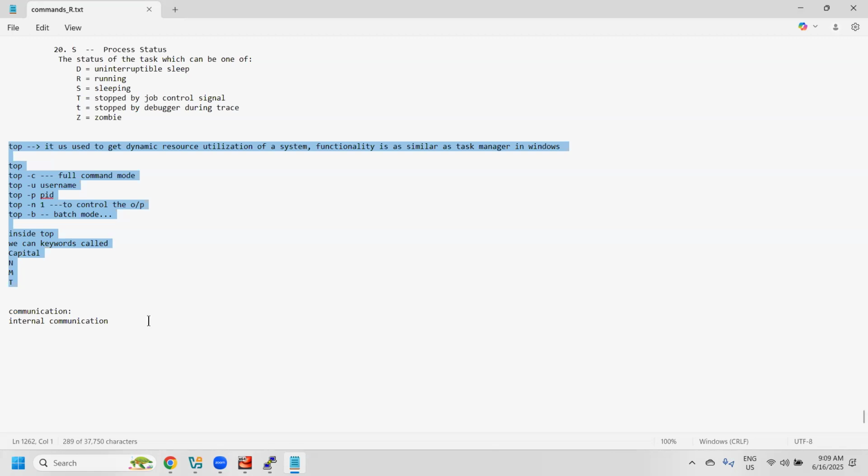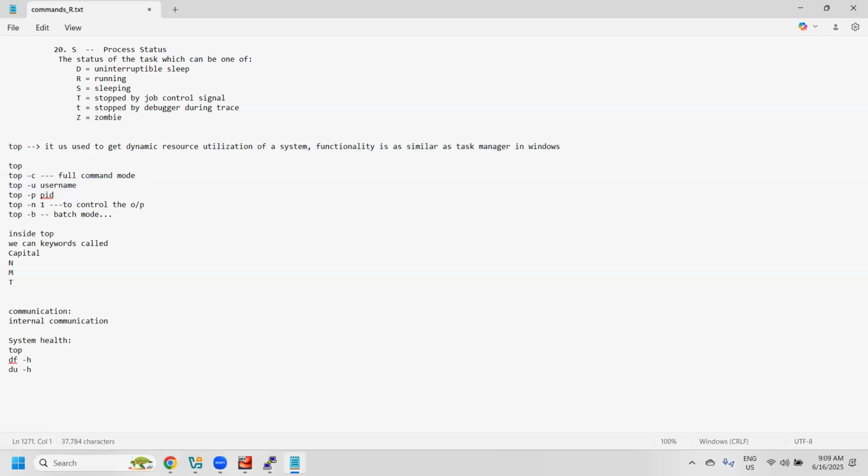We can perform a system health check by using the commands below. One is top, then df -h and du -h for the file system.